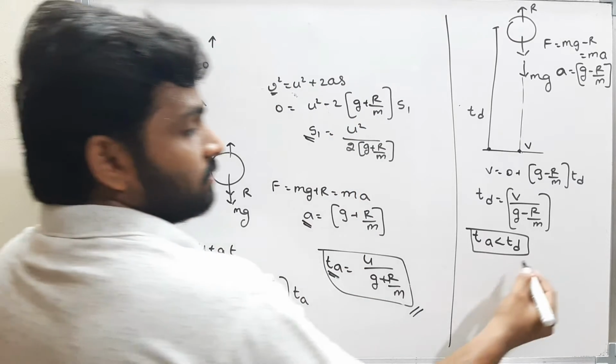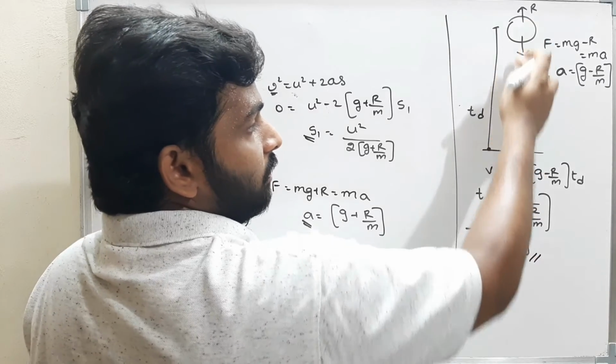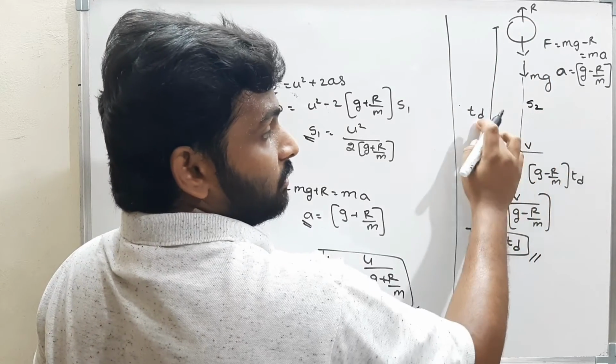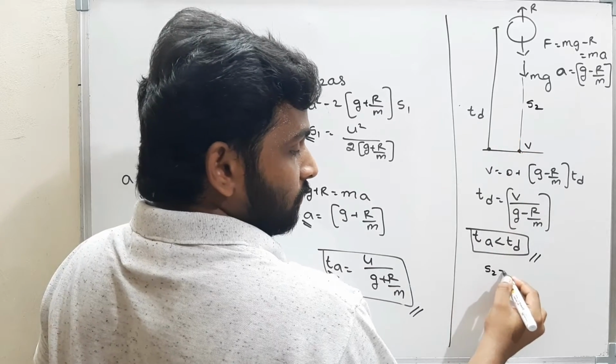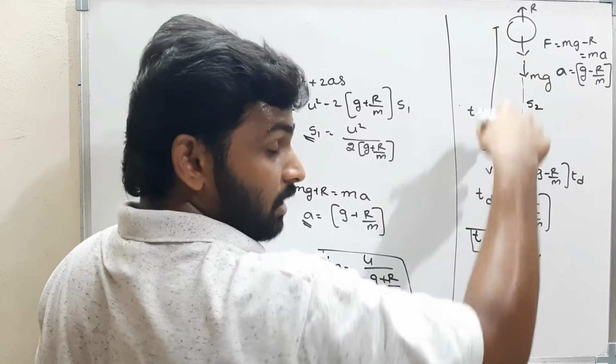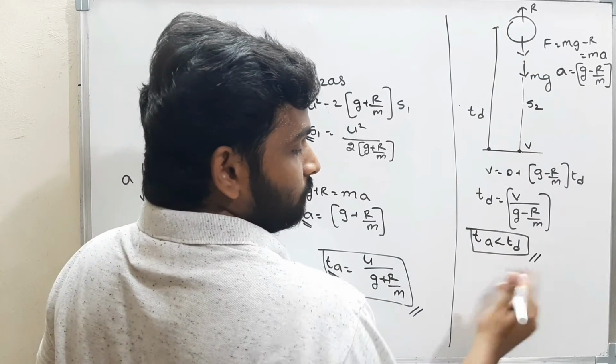Okay, please remember this. Now, what is the distance traveled by the body in the time TD? Assume the height traveled is h2. What is the time? TD. How can I find h2? In the time TD, what is the distance traveled? That is the height traveled. Now, how can I find that?